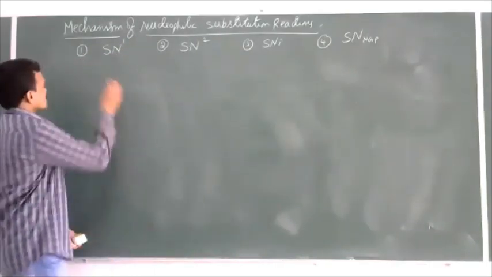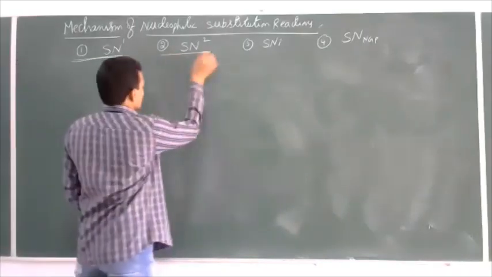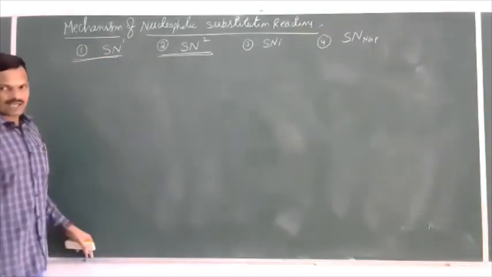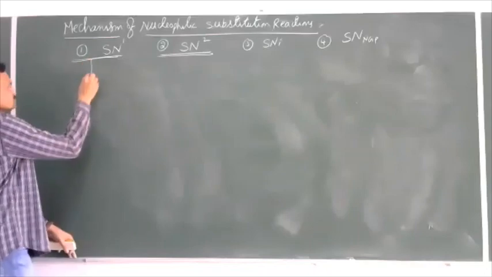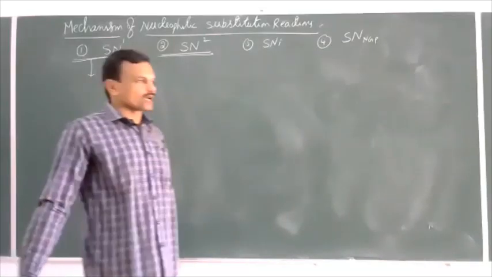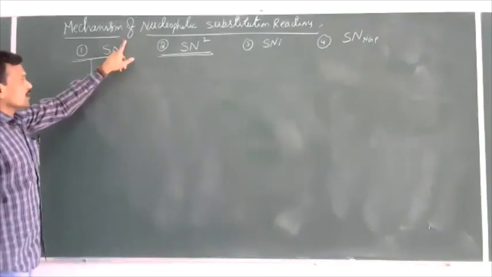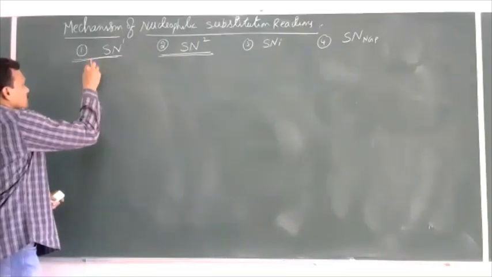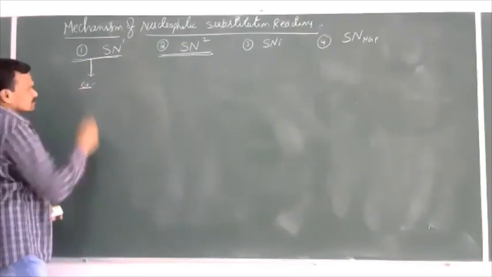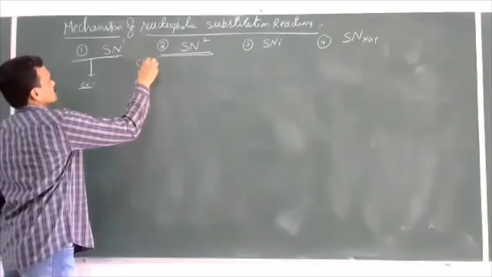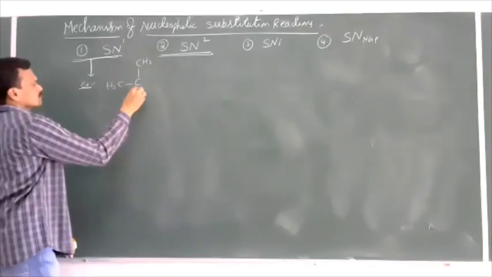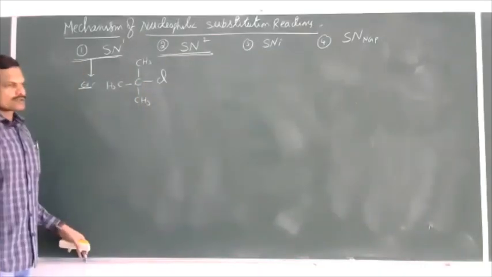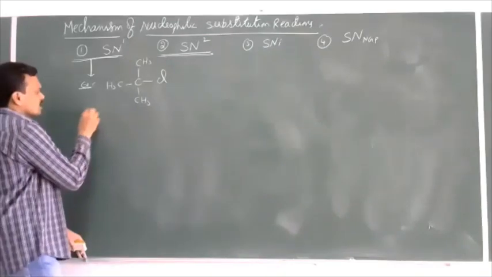But here, as per our syllabus, we are going to learn about SN1 and SN2 mechanisms. First, I'll go for the SN1 mechanism. So this SN1 mechanism is the unimolecular nucleophilic substitution reaction. I'll take an example for this first. So what is this? This is nothing but tertiary butyl chloride.